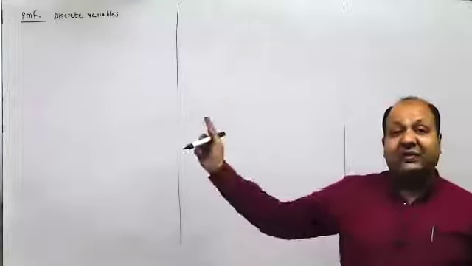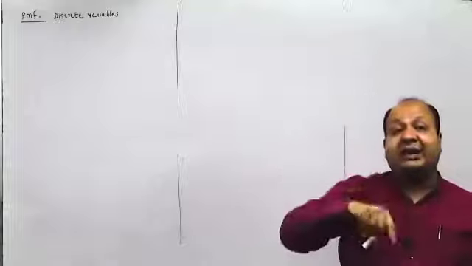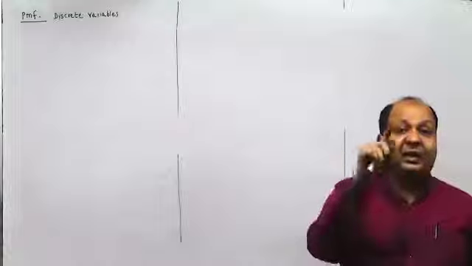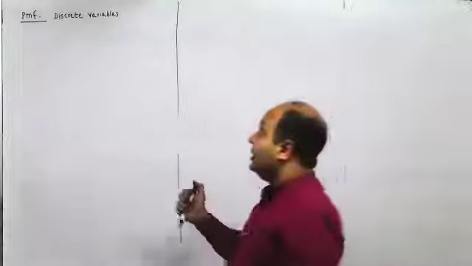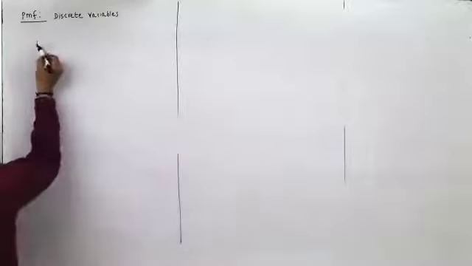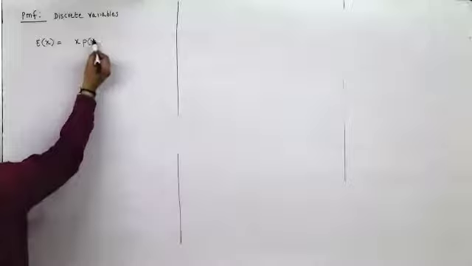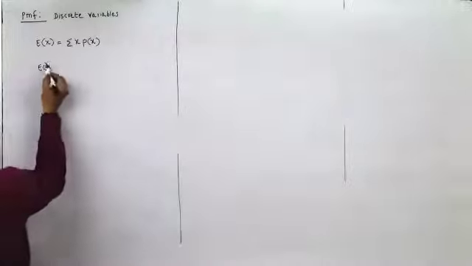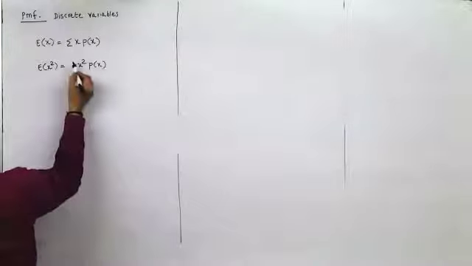For discrete variates, we add it up. For continuous variates, we integrate. We have to integrate between two limits. Continuous variates, integrate, PDF. Discrete variates, you have to add up. Now for discrete variates, E of x, how do you find it? It is x into probability and you add it up. Here, what is E of x square? Same, x square into px and you add it up.